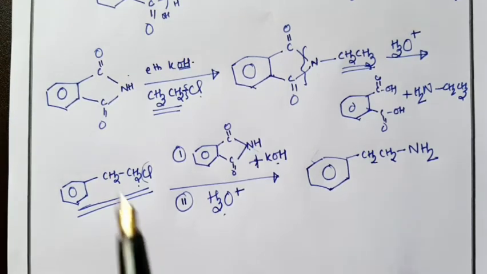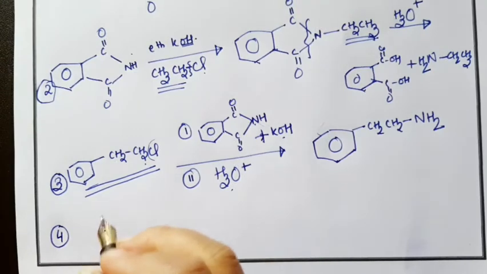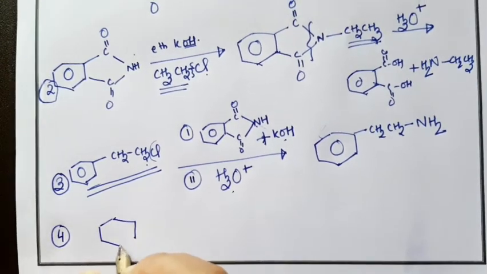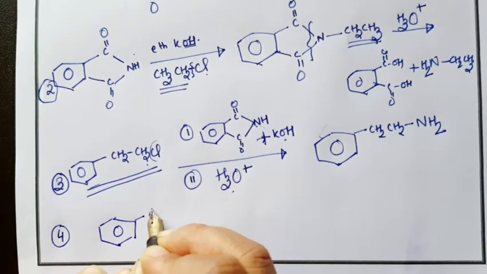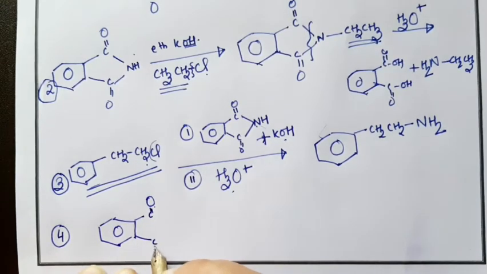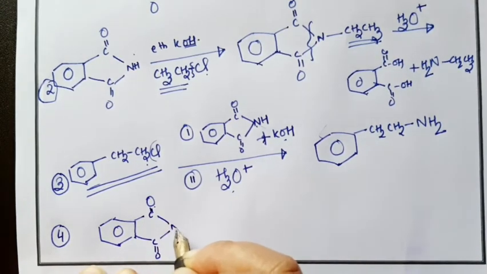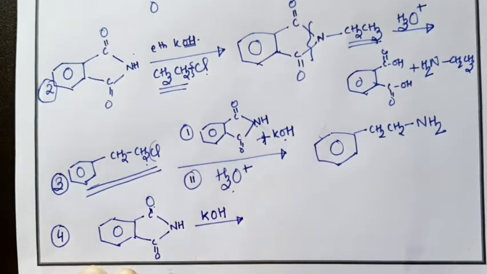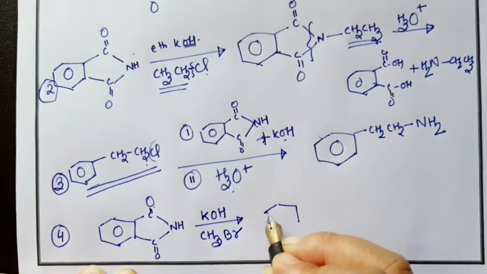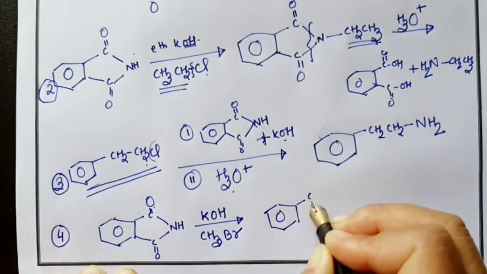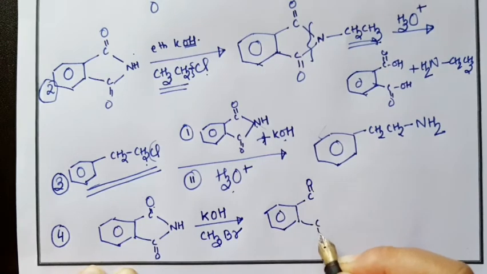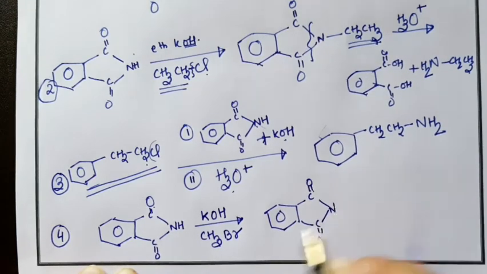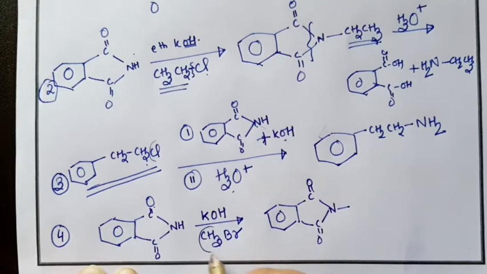Okay, last one. So this is your imide. Then let this be treated with KOH, then CH3 Br. Here H of NH will get replaced by the alkyl group, which here is CH3.